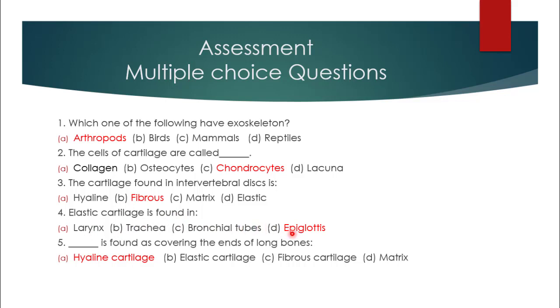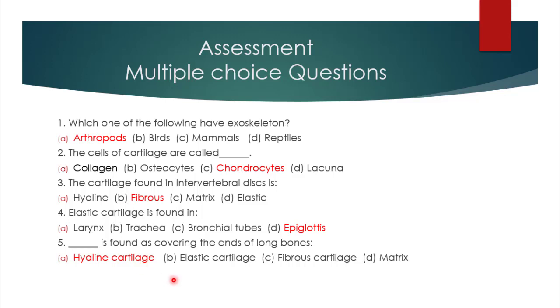The correct option is epiglottis. Number five, which cartilage is found as covering the ends of long bones? Hyaline cartilage, elastic cartilage, fibrous cartilage or matrix. The correct option is hyaline cartilage.